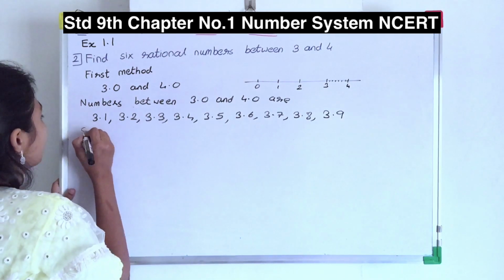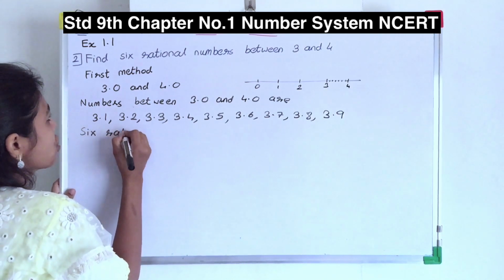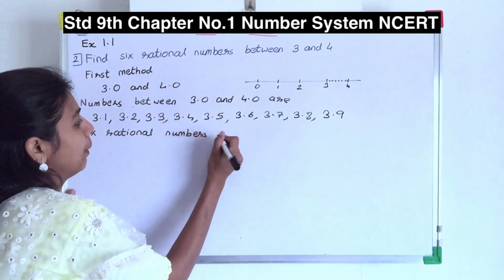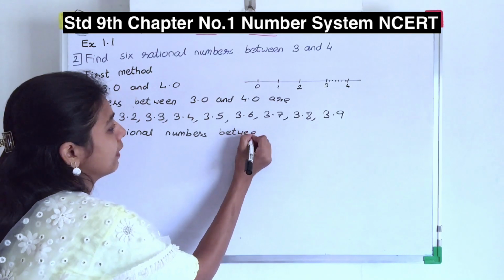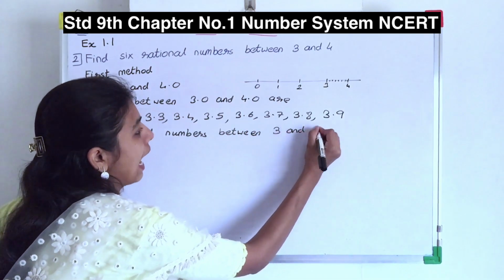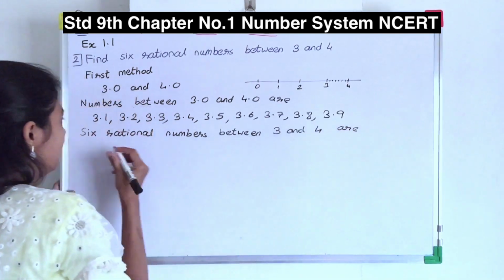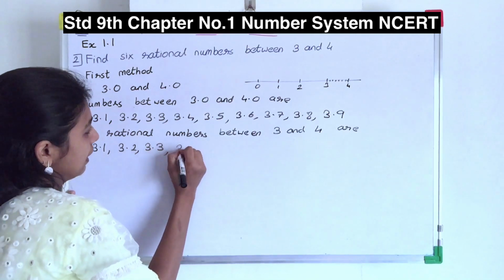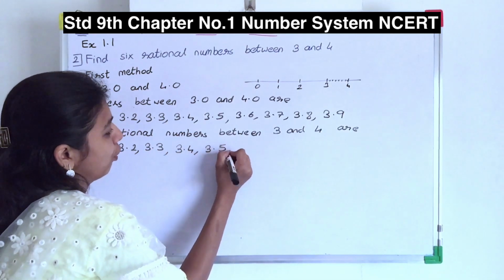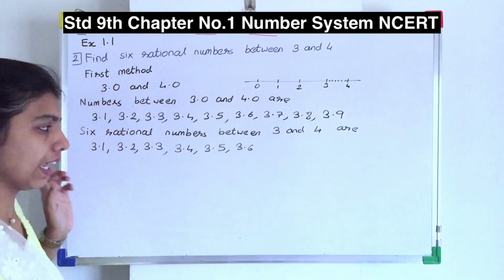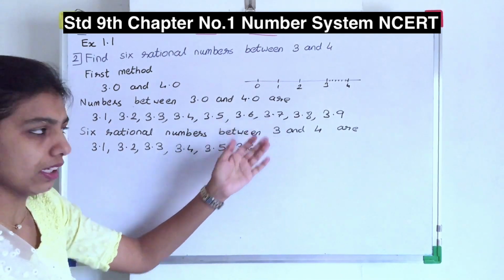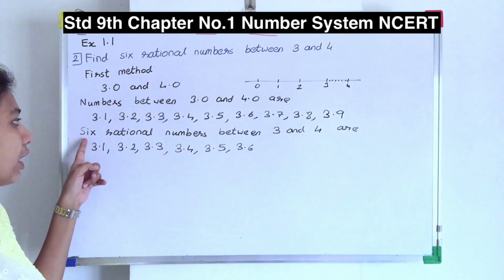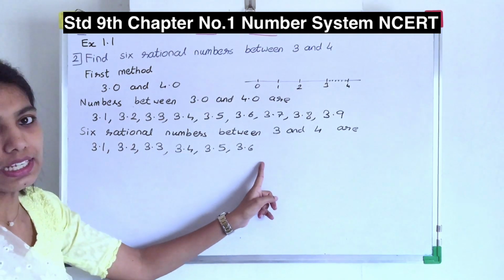So, I can write 6 rational numbers between 3 and 4 are 3.1, 3.2, 3.3, 3.4, 3.5 and 3.6. If they have told you 7, then you can take 7. If they have told you 8, then you can take 8 numbers. But right now they have asked you for only 6 rational numbers. So we'll write only 6 numbers.